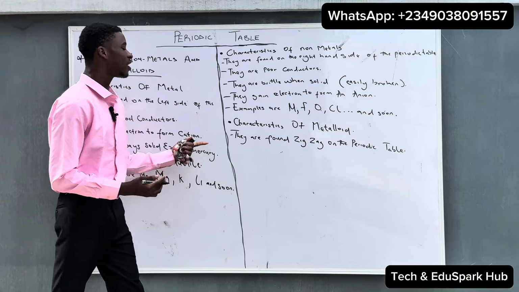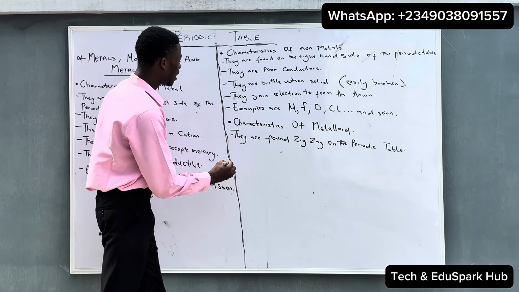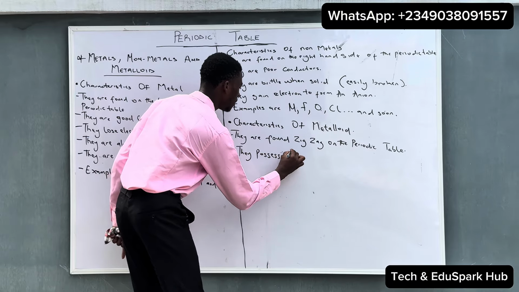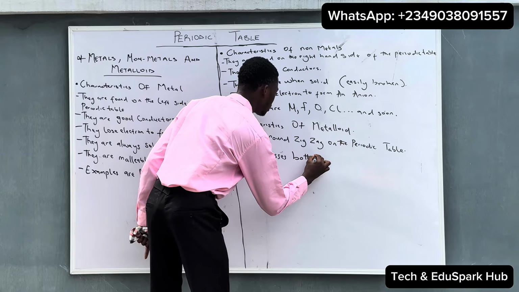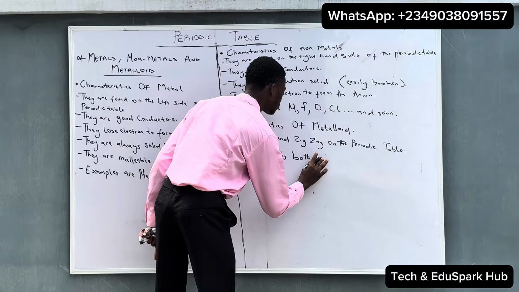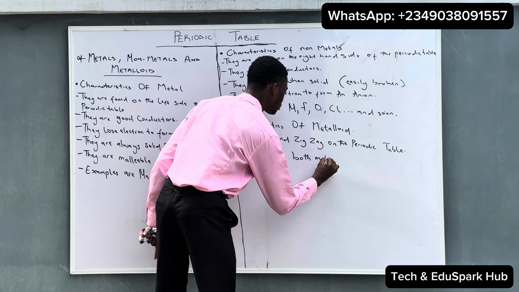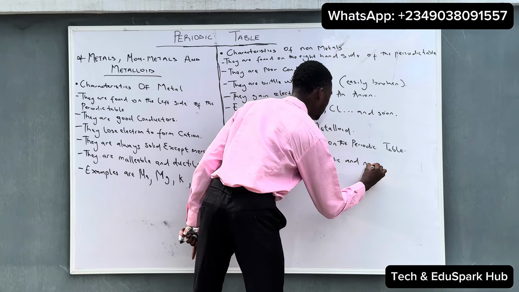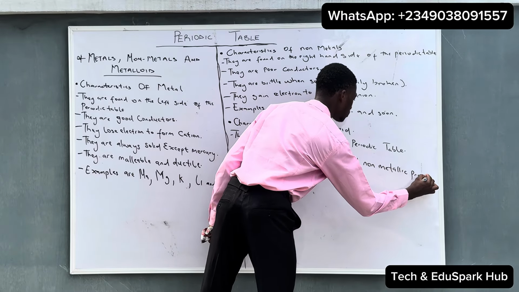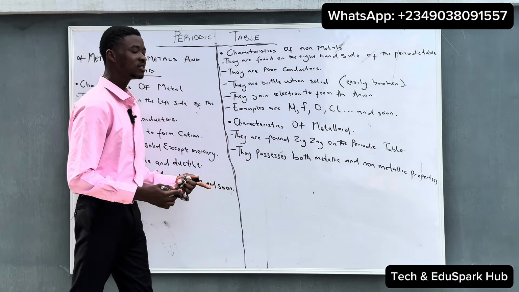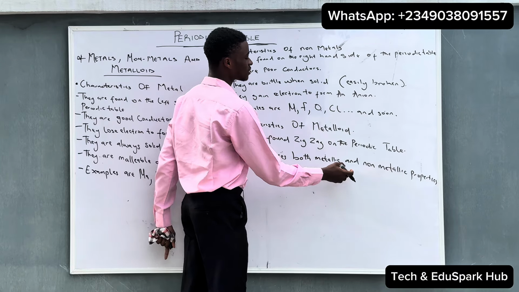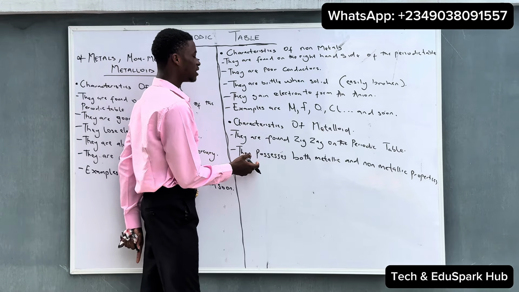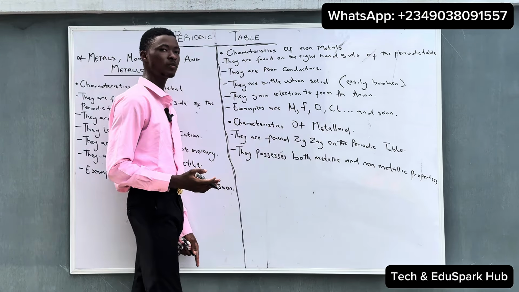So metalloids are found zigzag on the periodic table and also they possess both metallic and non-metallic properties. And what this means is that they can act as both metals and non-metals. So this is what they are telling us about metalloids when they say they possess both metallic and non-metallic properties.